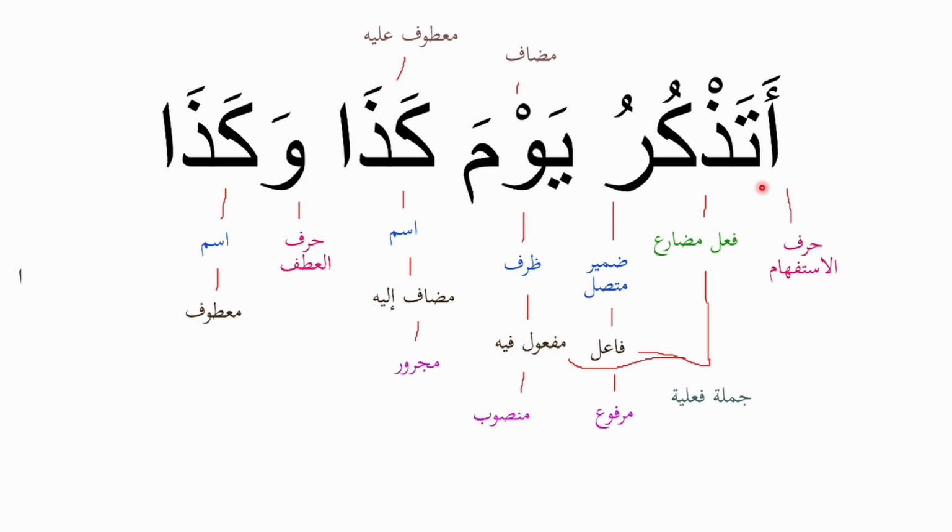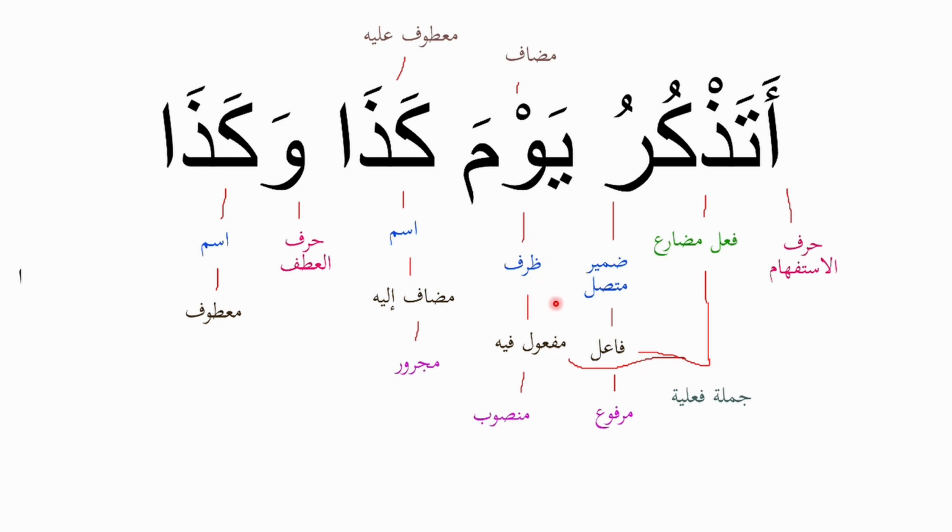Next example. تذكر يوم كذا وكذا. So this example is actually not in the Quran. But let's look at the grammar. أ is حرف الاستفهام. تذكر is a فعل مضارع, present tense verb. That begins a new جملة فعلية, verbal sentence. On that verb we have a ضمير متصل, attached pronoun. Its role is فاعل, مرفوع in the state of رفع. That's the second part of the verbal sentence.